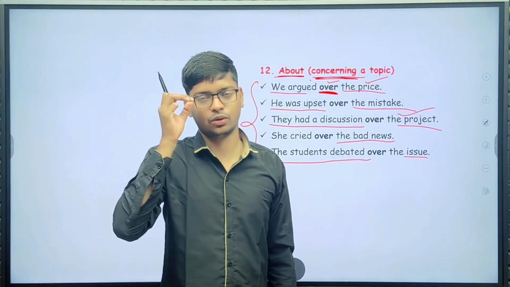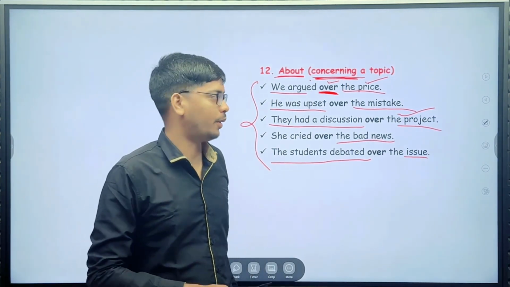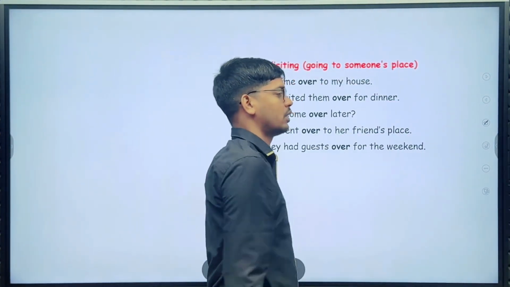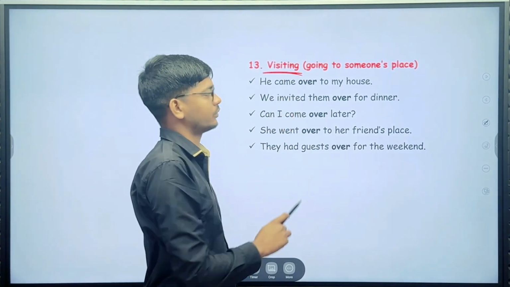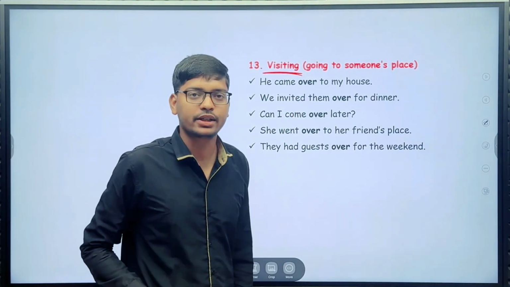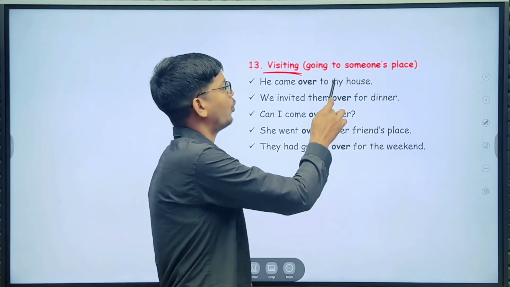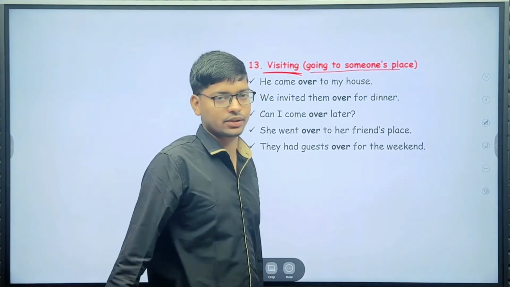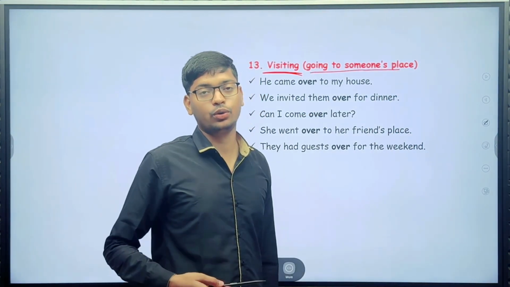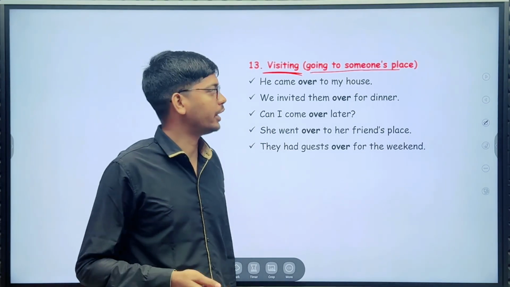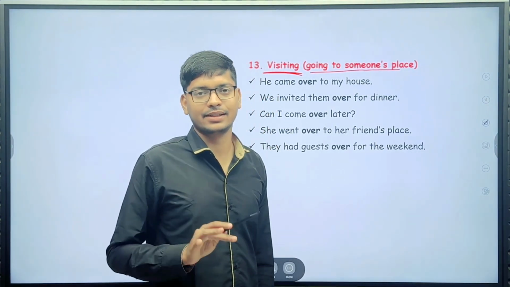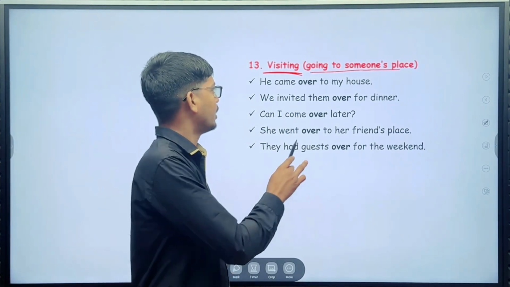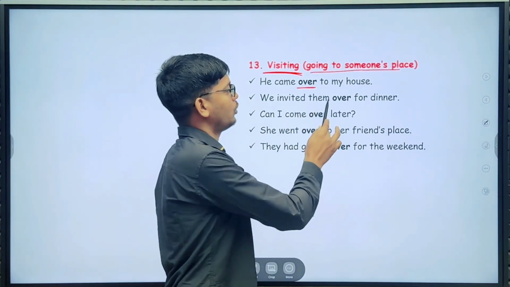Okay, so let's see the next use of over. Next use here, for visiting or going to someone's place. Okay, so you can use easily over. Let's understand with examples. Okay, came over to my house.